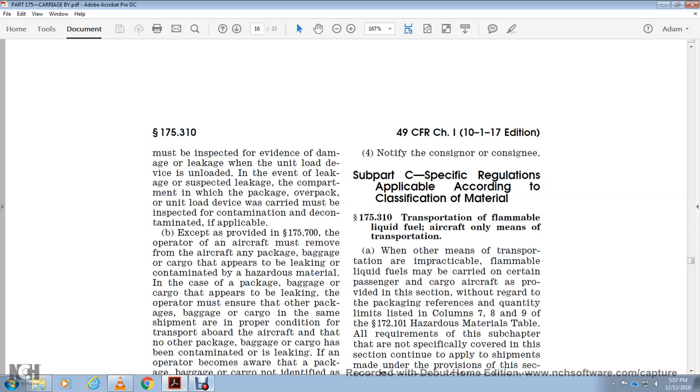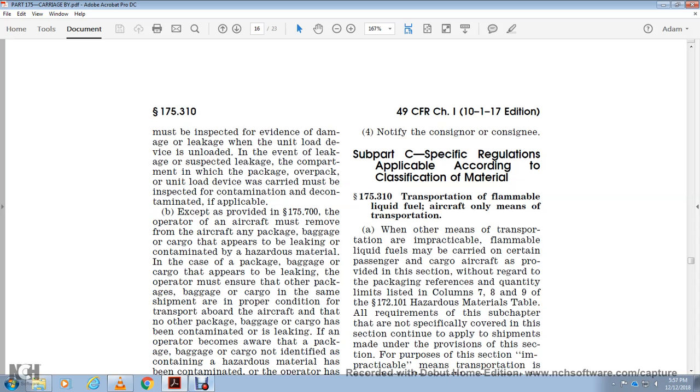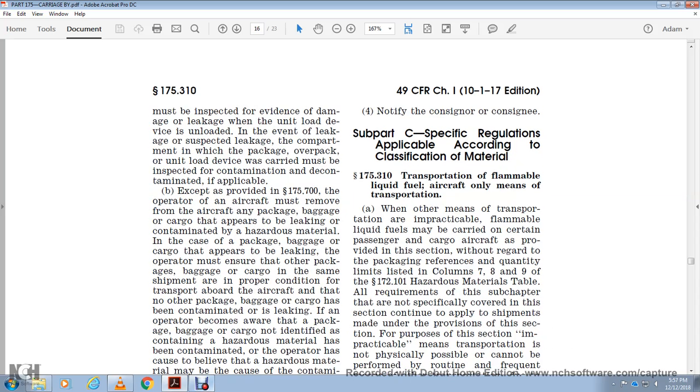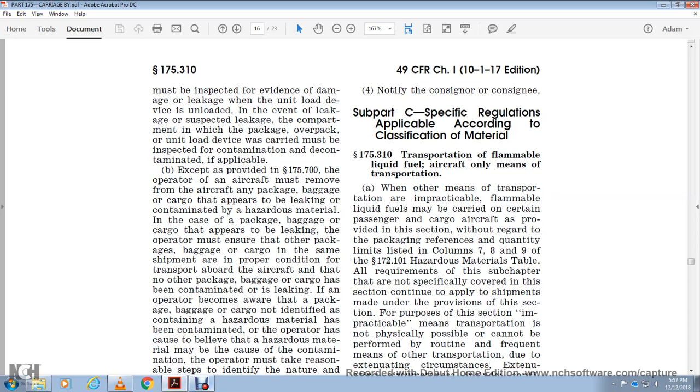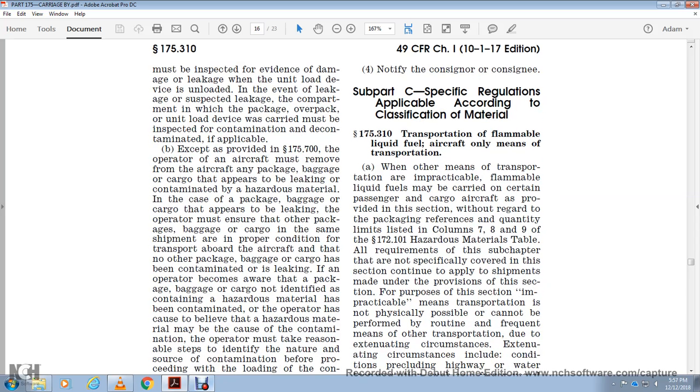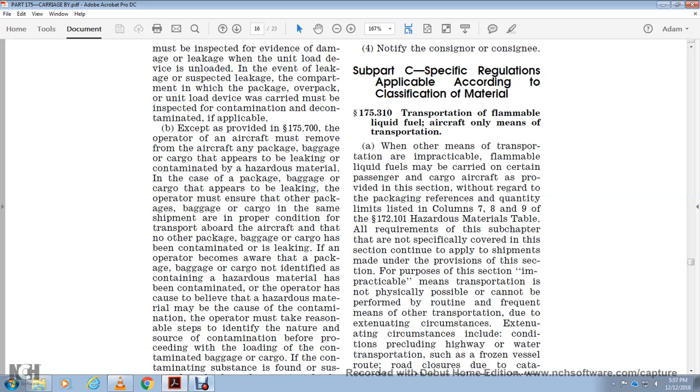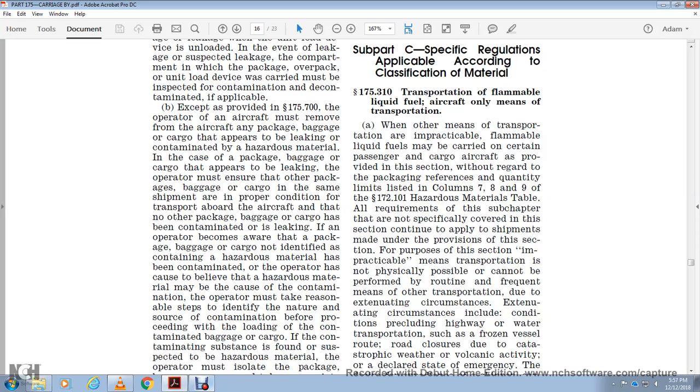If the operator becomes aware that packages, baggage, or cargo not identified as containing hazardous material have been contaminated, or the operator has reason to believe that hazardous material may have caused the contamination, the operator must take reasonable steps to identify the danger and the source of the contamination before proceeding with the loading of the contaminated baggage or cargo. If the contaminating substance is found or suspected to be hazardous material, the operator must isolate the package.